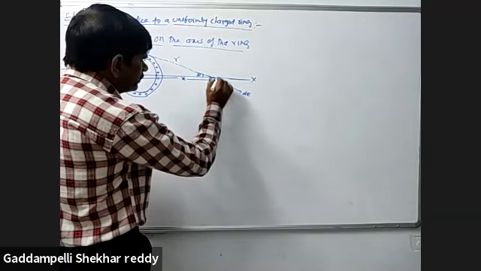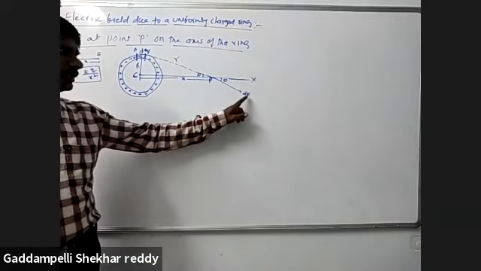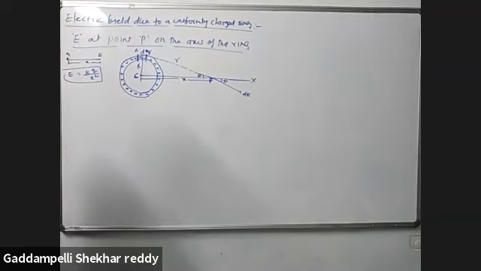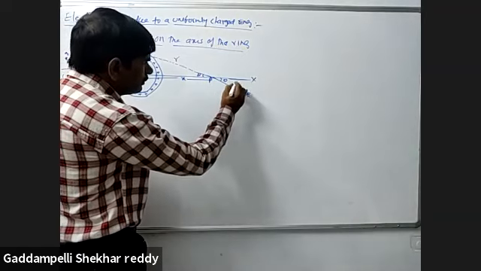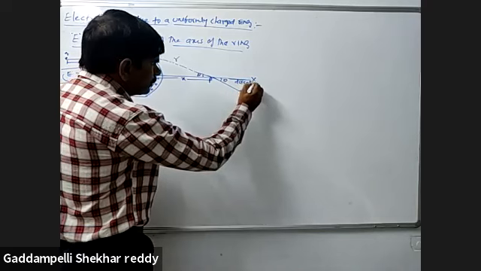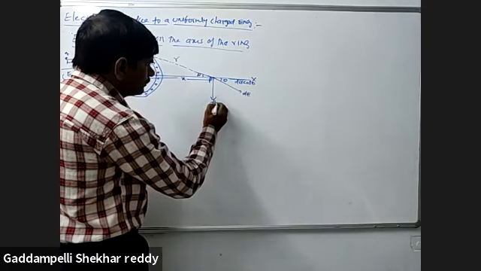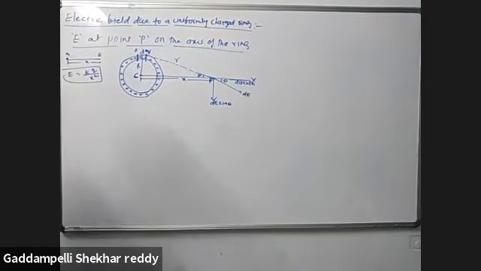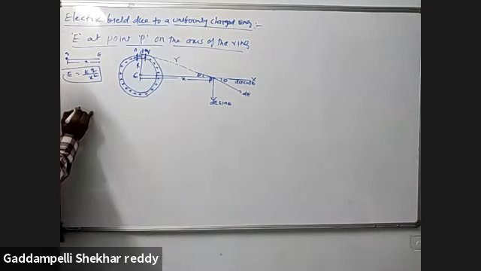Any vector making an angle theta with the x direction can be resolved into components: along the x direction, the vector into cos theta, and along the vertical direction, the vector into sin theta.